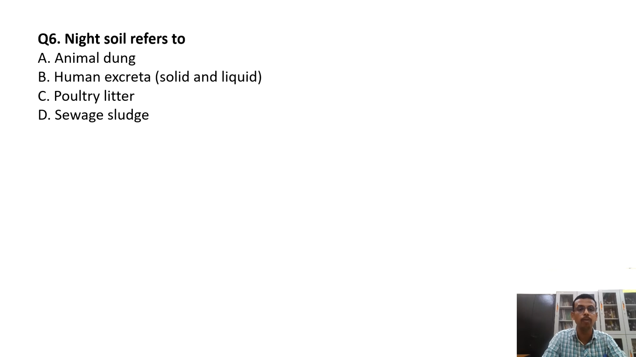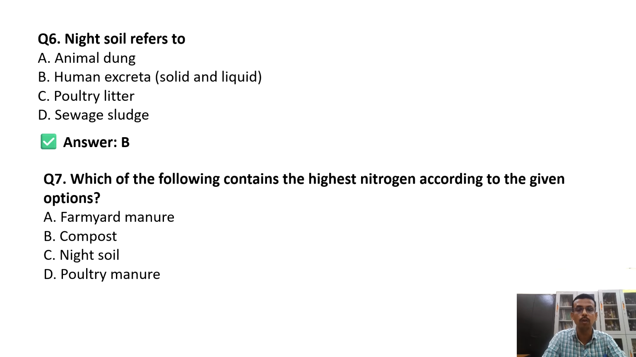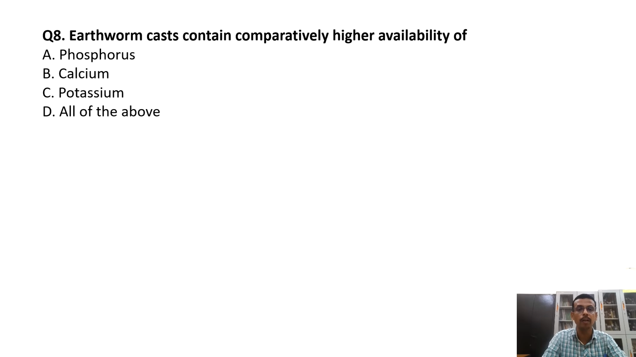Then night soil refers to what? Human excreta, both in solid and liquid form. Which of the following contains highest nitrogen according to the given options? That is the night soil. It has the highest nitrogen. Earthworm cast generally contains comparatively higher availability of what? It also contains phosphorus, calcium, potassium. So, all of the above.